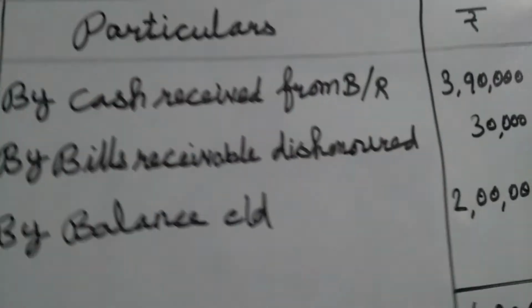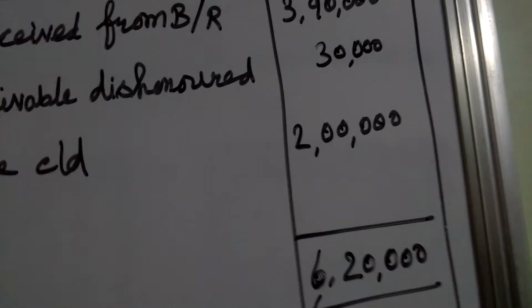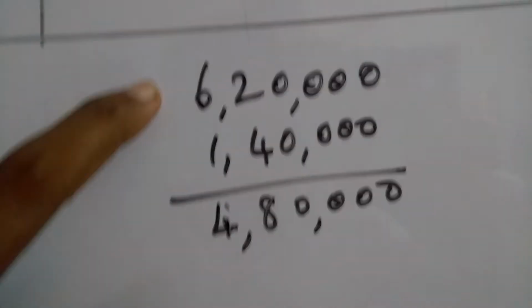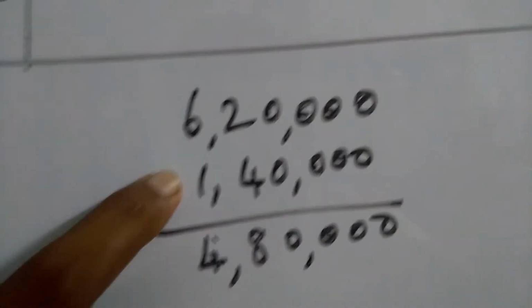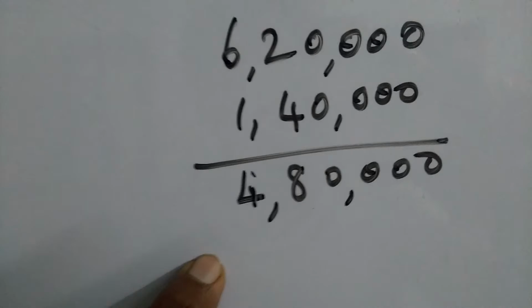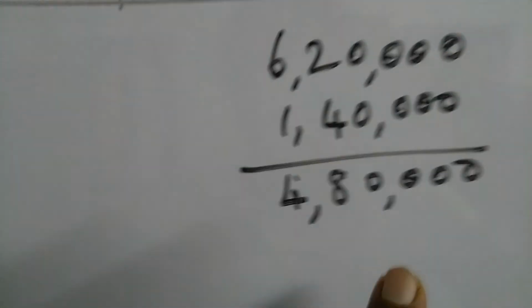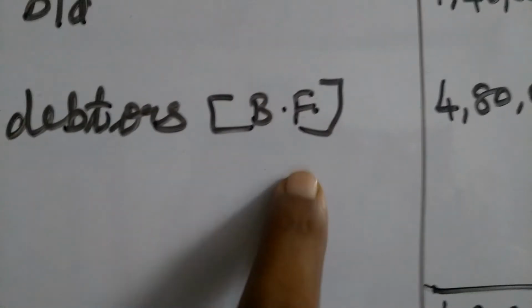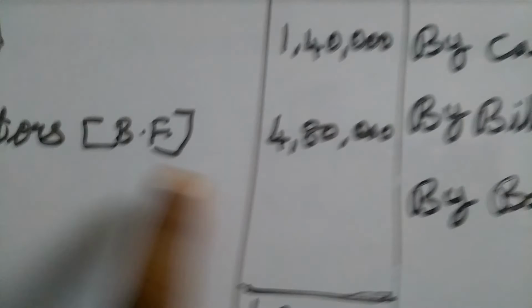Now we are going to add the credit side first. If we add these three items, we get 6,20,000, right? And then on the debit side, only one item, 1,40,000. If we subtract 1,40,000 from 6,20,000, we get 4,80,000. This 4,80,000 is called the sundry debtors value. The difference amount, the balancing figure, here we want to write as sundry debtors. In the bracket, because we found the answer, we want to write balancing figure, BF. I wrote it here. So 4,80,000. Now both sides we want to tally.